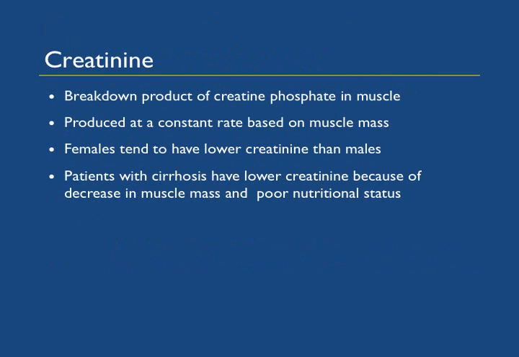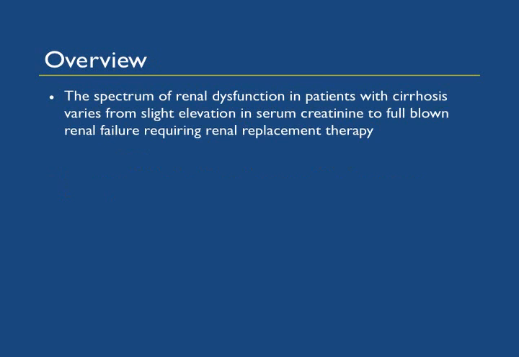Now, creatinine is a breakdown product of creatine phosphate in muscle. Based on muscle mass, it is produced at a constant rate. Because females have lower muscle mass than males, they tend to have lower creatinine than males. For the same reason, patients with cirrhosis who also have lower muscle mass and poor nutritional status tend to have lower creatinine. The spectrum of renal dysfunction in patients with cirrhosis varies from slight elevation in serum creatinine to full-blown renal failure requiring renal replacement therapy.